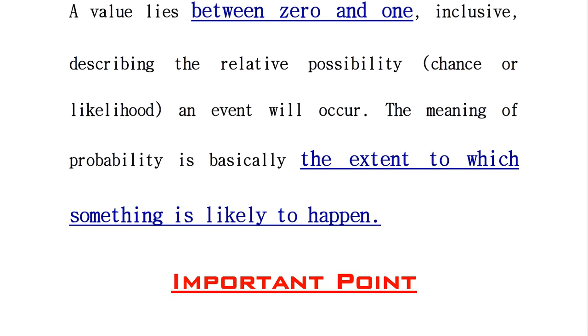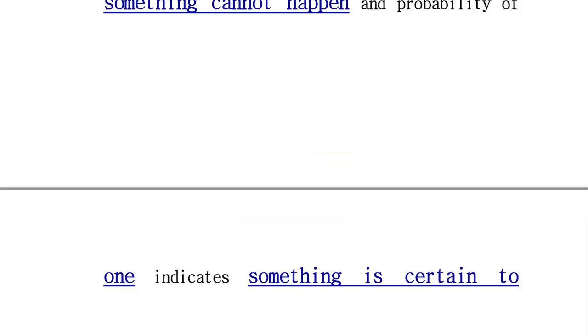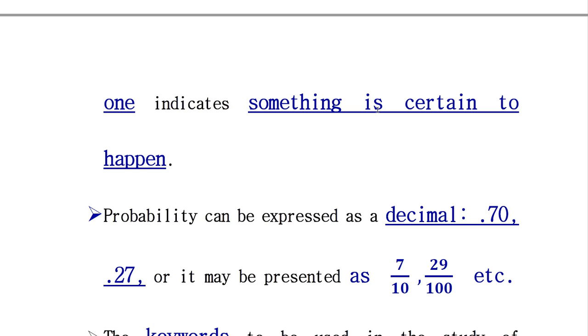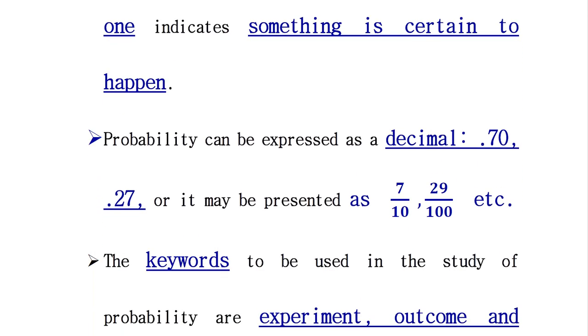The important points are: the range of probability lies between 0 and 1. If probability is 0, it means something cannot happen which you want to study. If probability is equal to 1, it means something is sure to happen. Probability can be expressed in decimal form or in fraction form. Both possibilities occur.